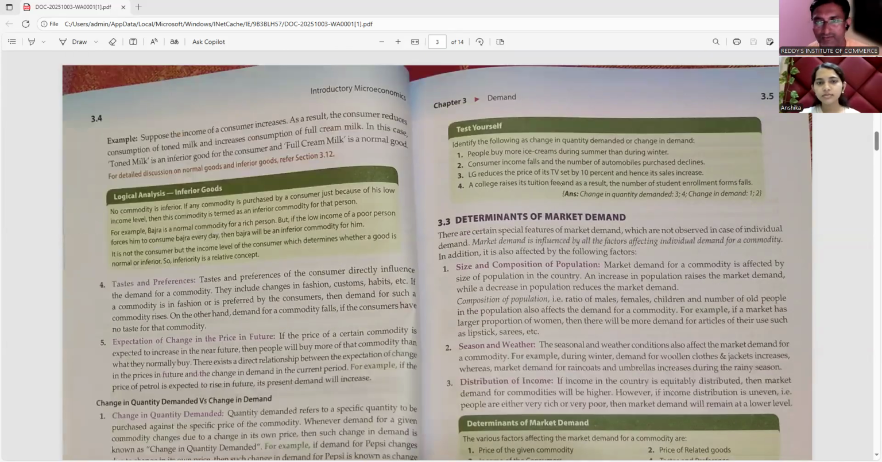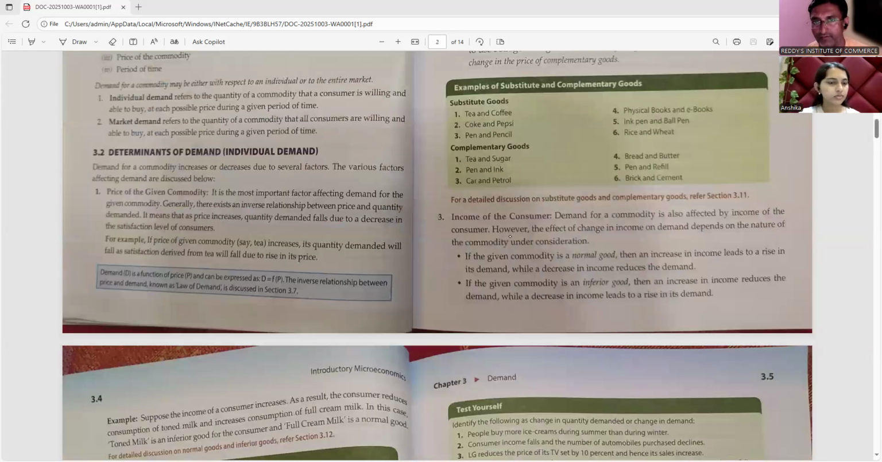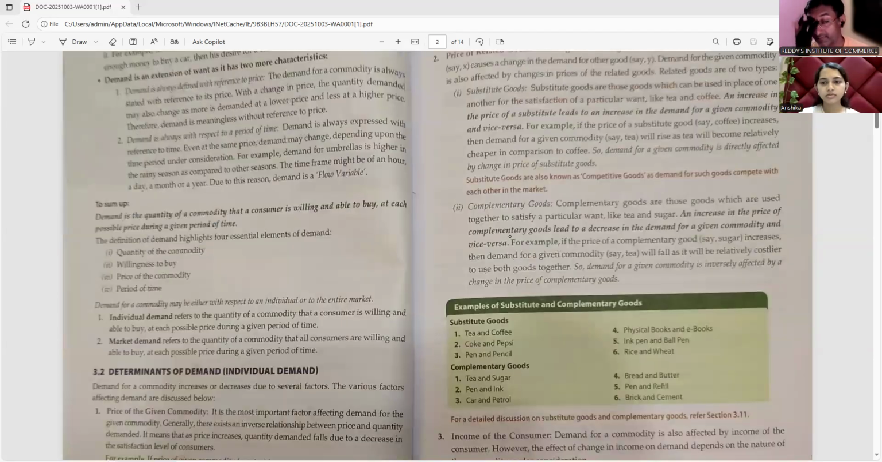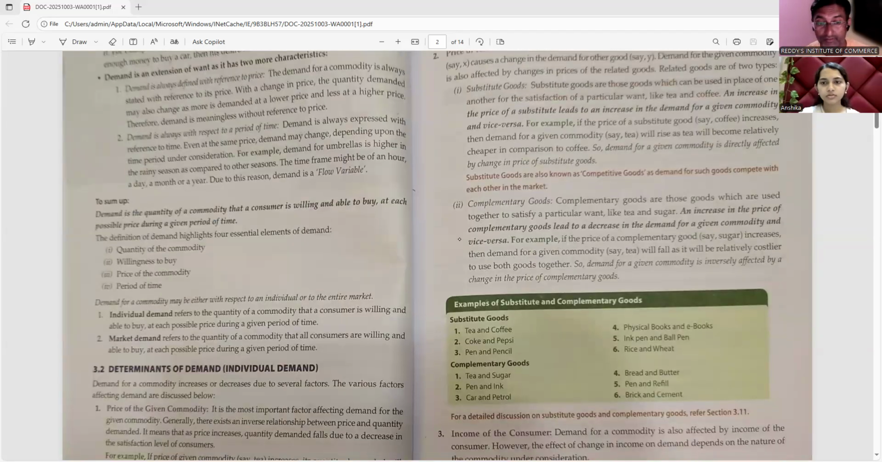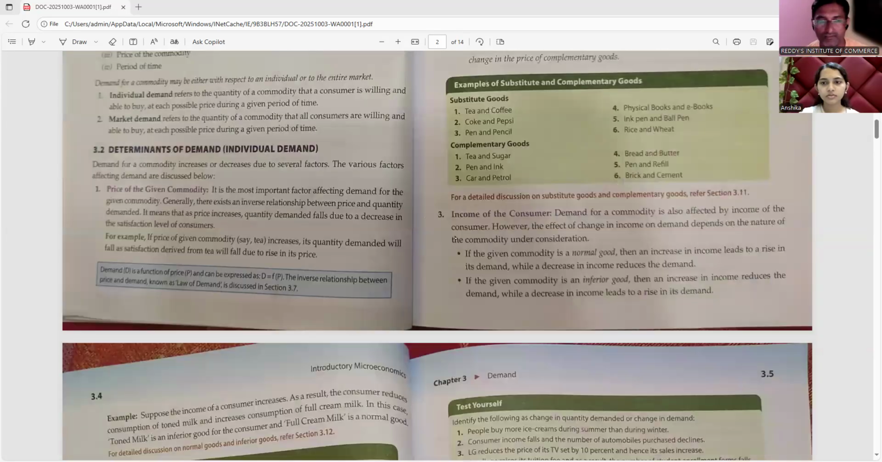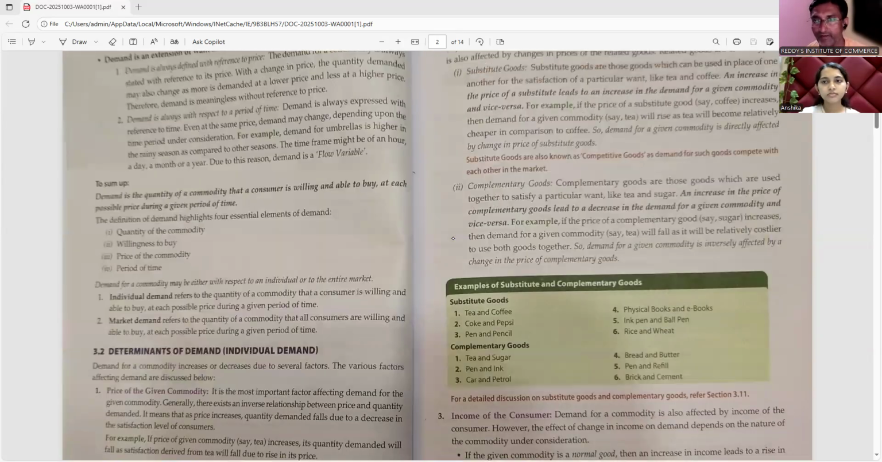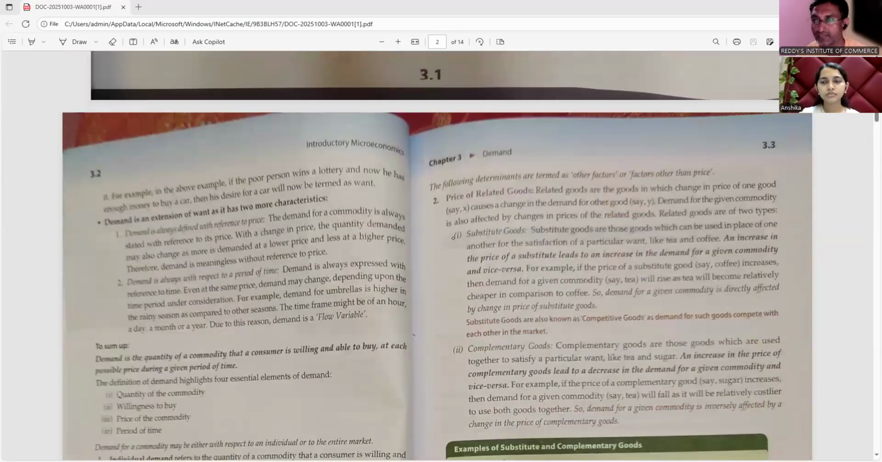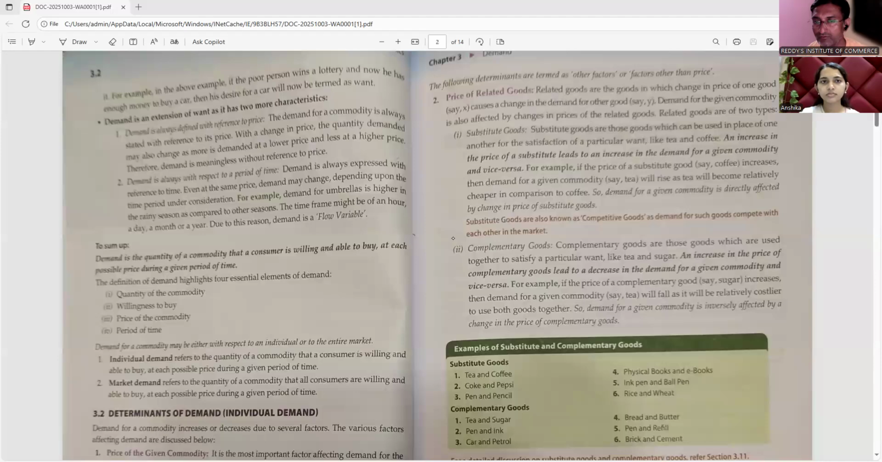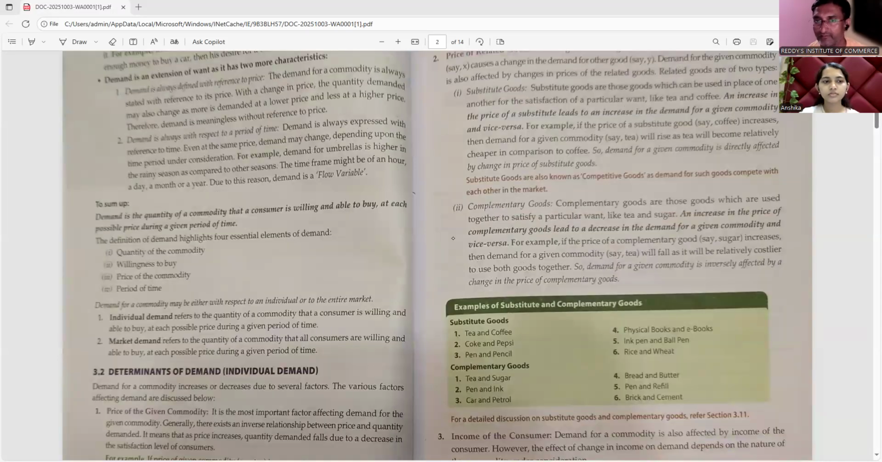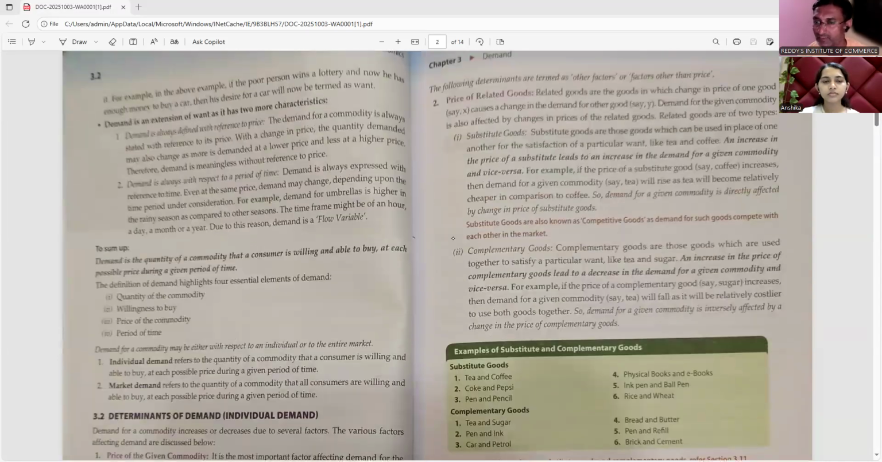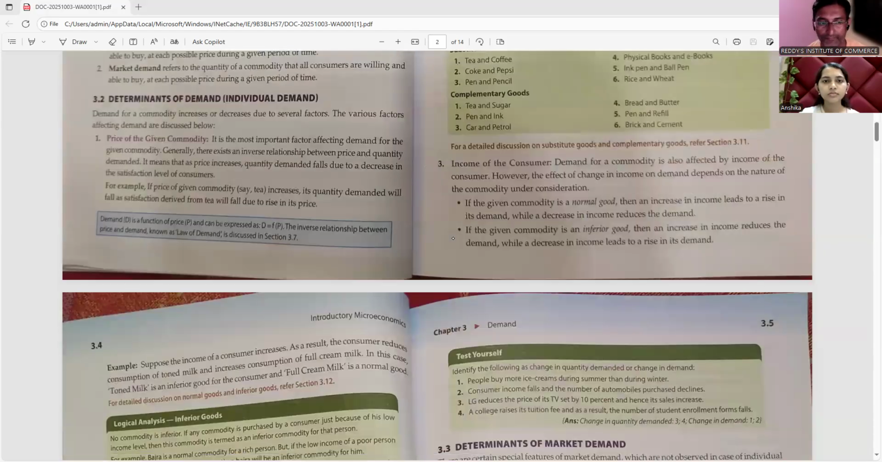So in the earlier lecture, we have seen the important elements or determinants of individual demand. In the last lecture, we saw that the first and most important factor is the price of the given commodity. Second was the price of related goods. Third was complementary goods. Under that, substitute goods and complementary goods were there.